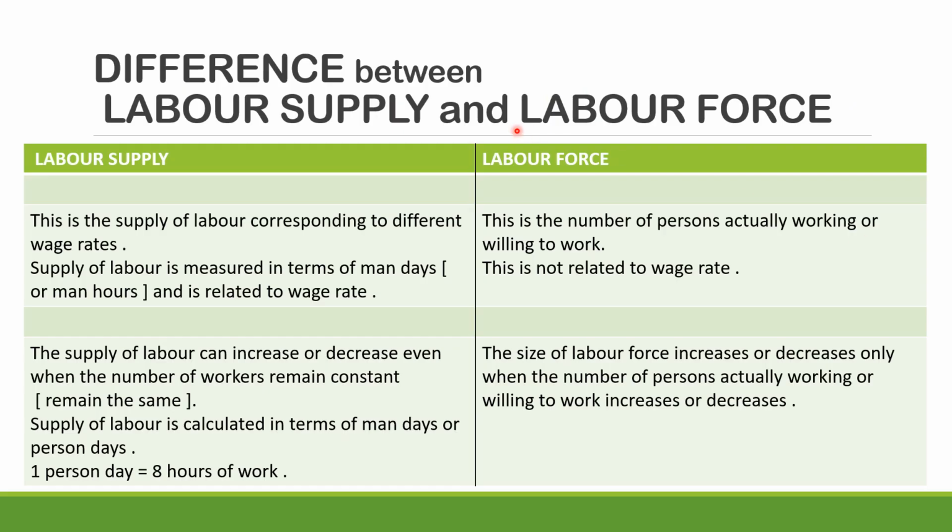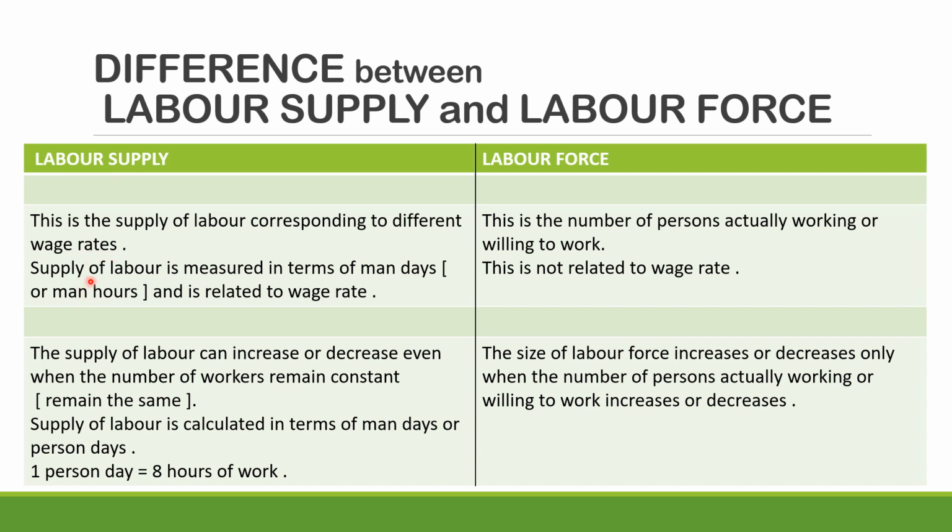Next, a very important question, and for clarity purposes also you should know the difference between labor supply, which was told to you in the first slide, and labor force. Labor supply is the supply of labor corresponding to different wage rates. I repeat, labor supply is always calculated in terms of the prevailing wage rate.